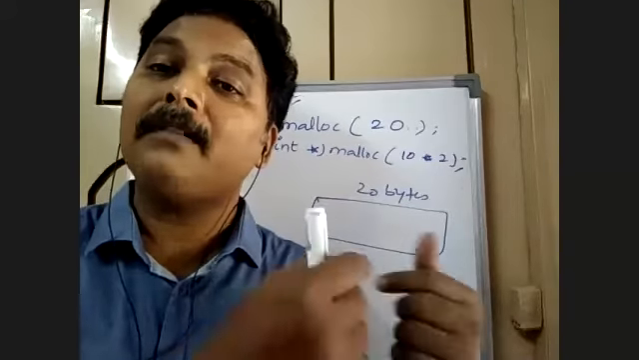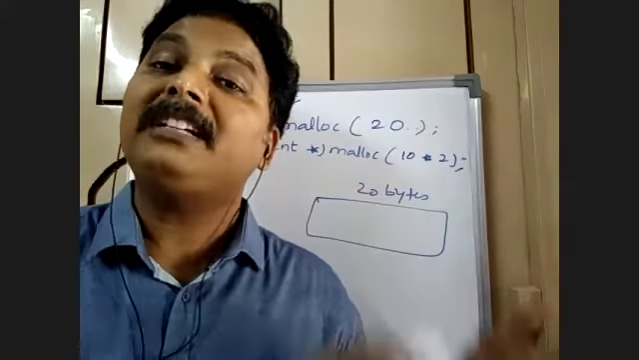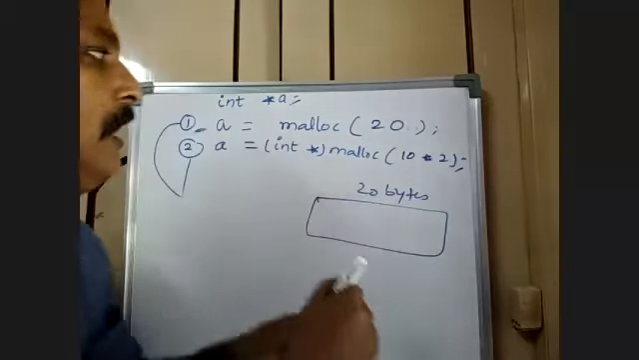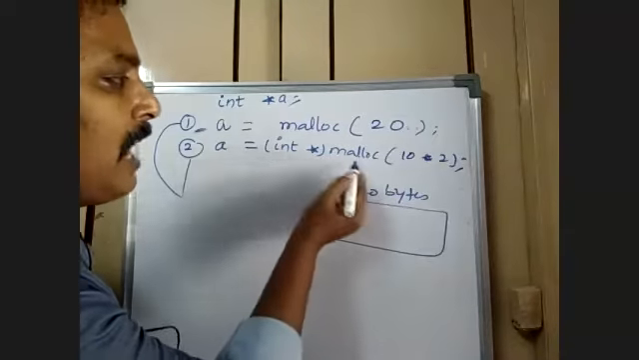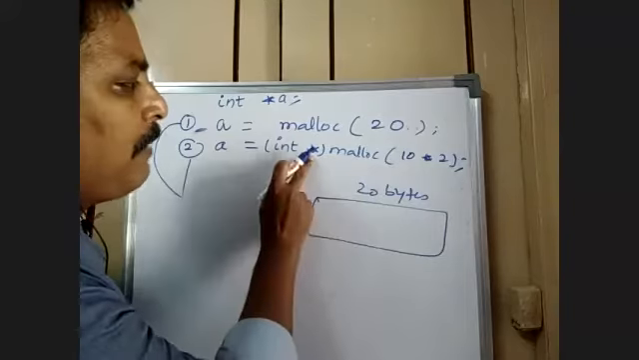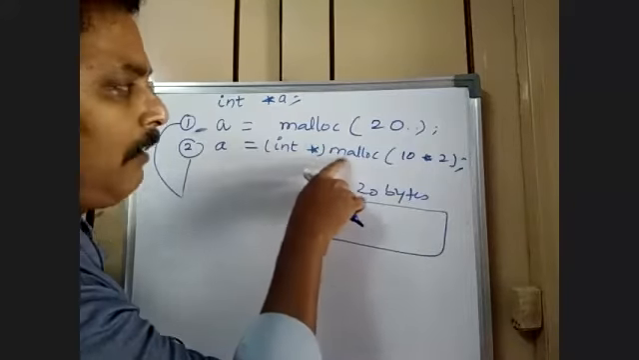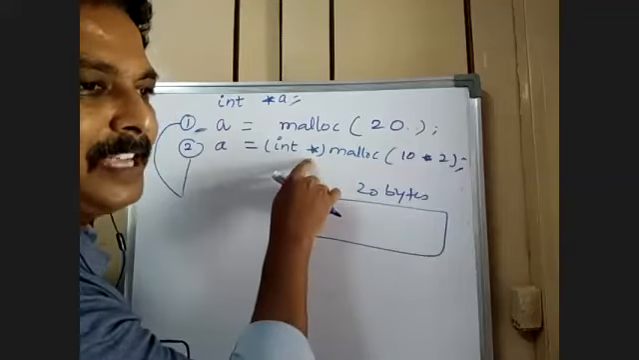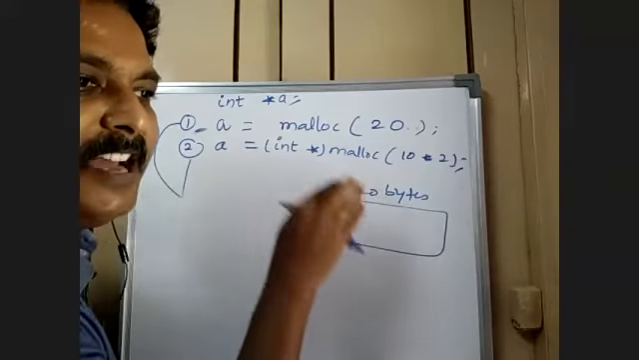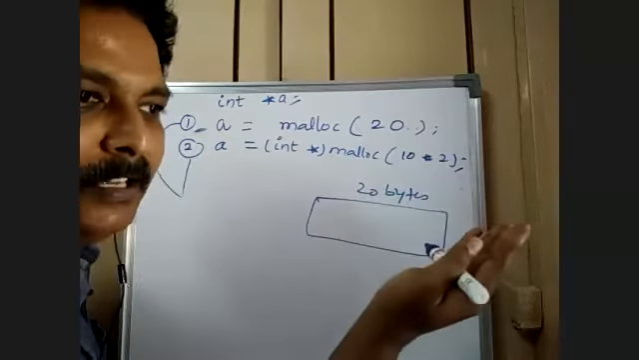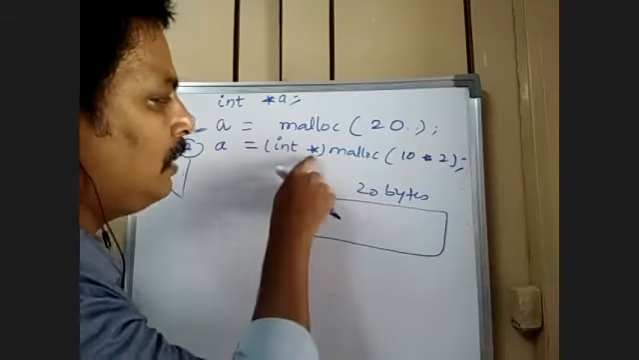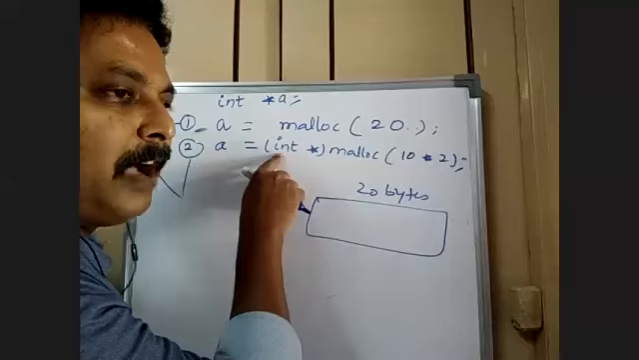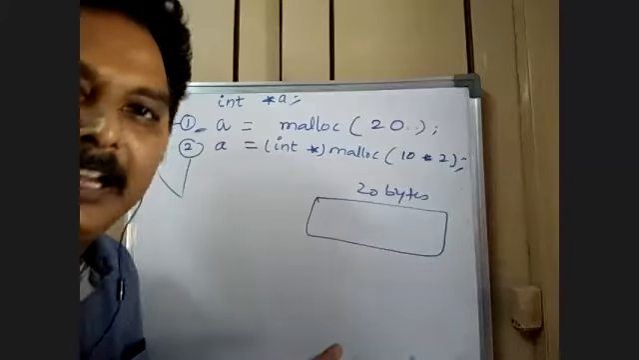You have created memory for 10 integers. When you mention 10 integers, then you convert that memory address. Address means pointer. That's why I mentioned pointer. So I want to typecast it, convert it. Typecasting means conversion of one data type into another type. So conversion of this memory address into a pointer, that too of integer type. Why integer type? I want to have 10 integers.